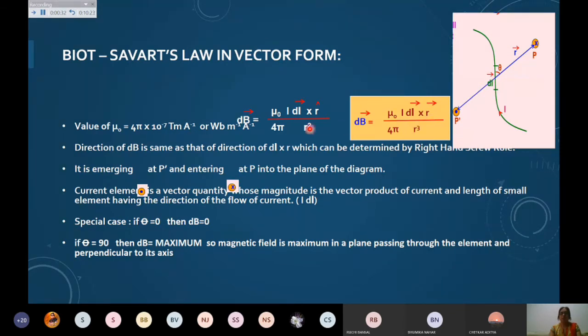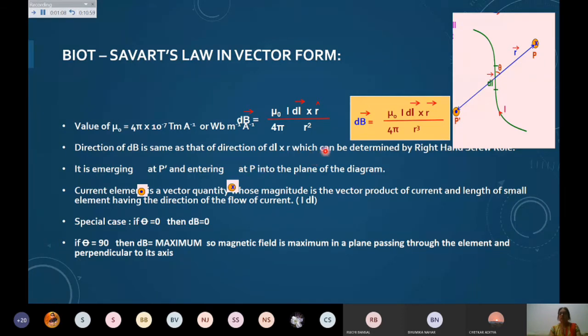You should be noting it down that mu naught is permeability, and the value of this permeability is found to be 4 pi × 10⁻⁷ Tesla meter per ampere, or we can talk about it in Weber per meter per ampere. We are going to discuss the Tesla and Weber in the coming lectures, or Tesla today itself I will discuss. And the direction of dB is given by the right hand rule.